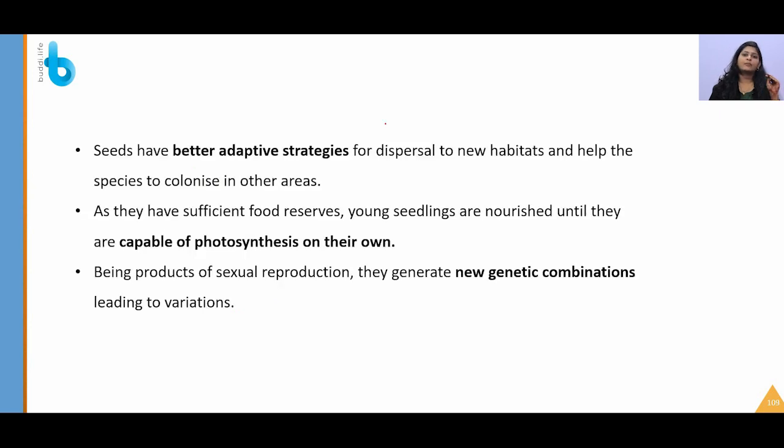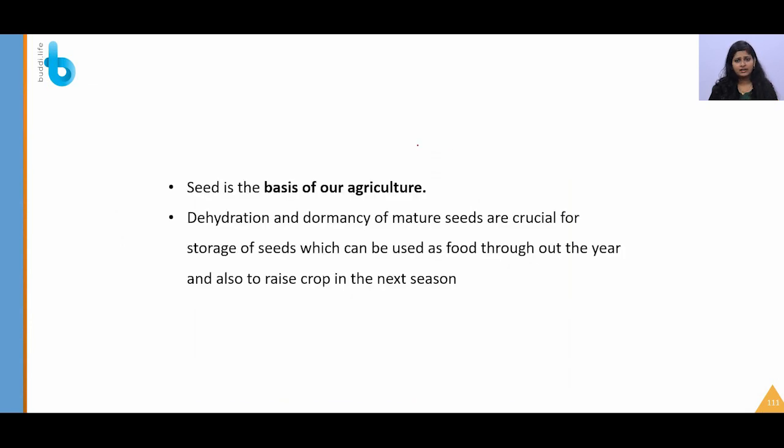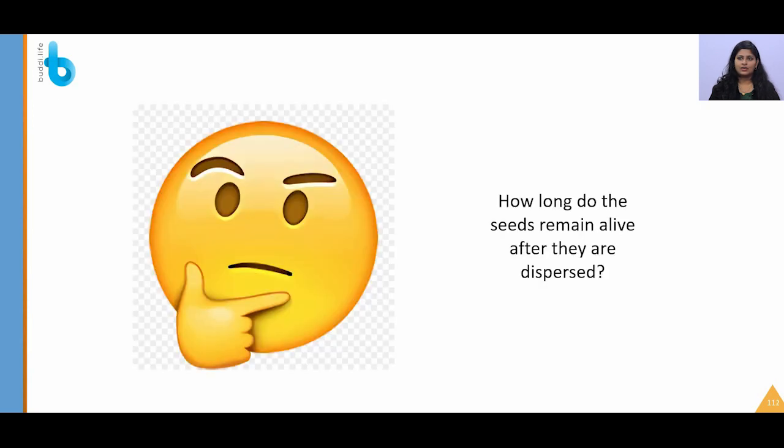Seeds are products of sexual reproduction, so they have a better adaptive strategy, and as I said, they are capable of doing photosynthesis on their own, and they also have new genetic combinations. The next main thing is agriculture. It is the basis of our agriculture. As I said, the dehydration and dormancy property of the seed is crucial and essential for storage of seeds for further agricultural purposes or for the process of food.